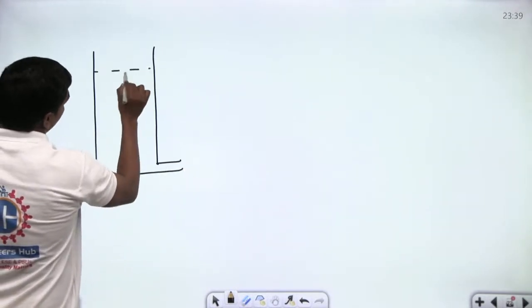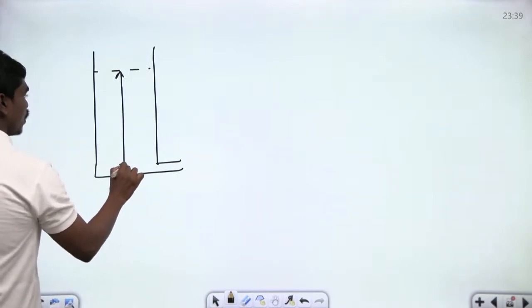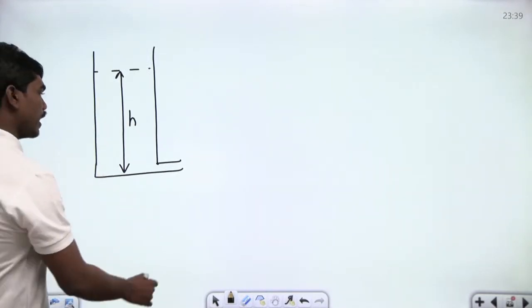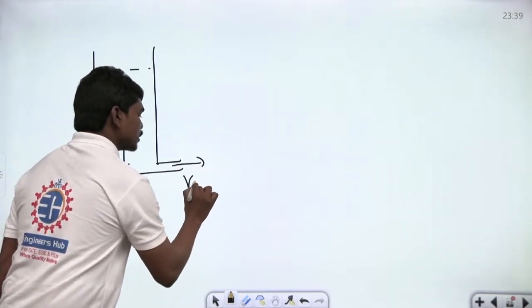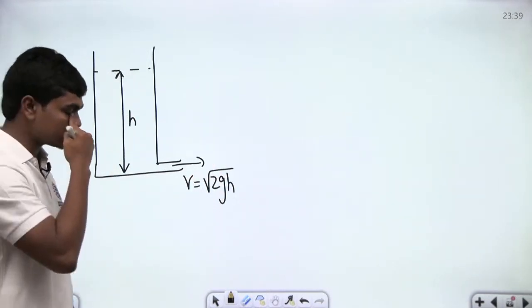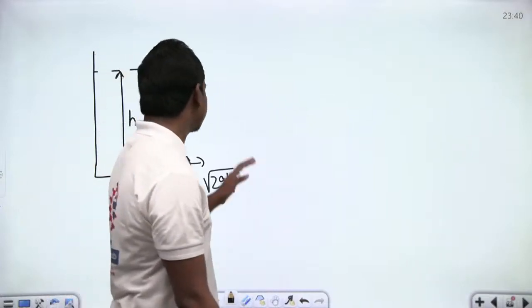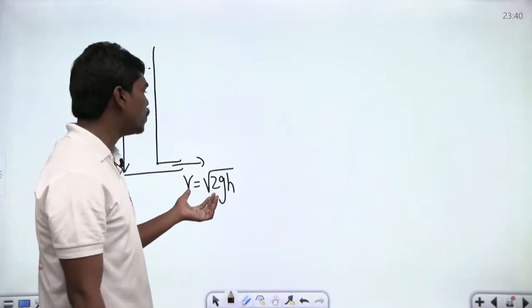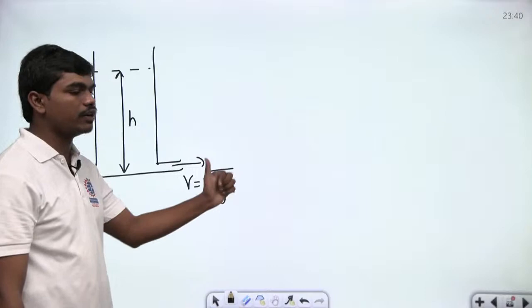So, let us suppose this is the water level at any instant t, at height h. Now, if you apply the Bernoulli equation at these two points, you will easily get this velocity, which is nothing but square root of 2gh. You know that the velocity of exit at this point will be square root of 2gh.